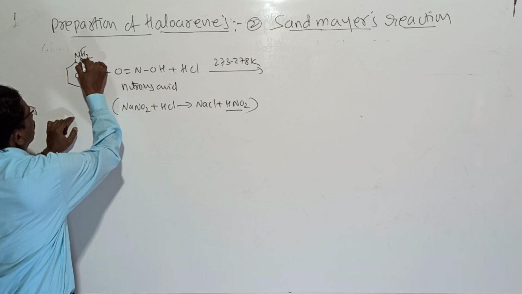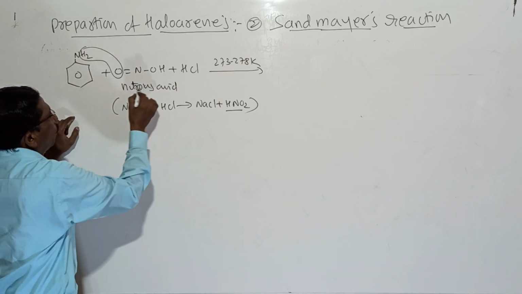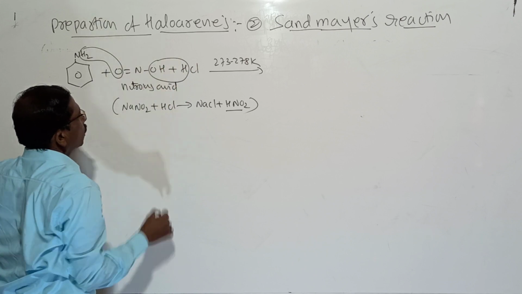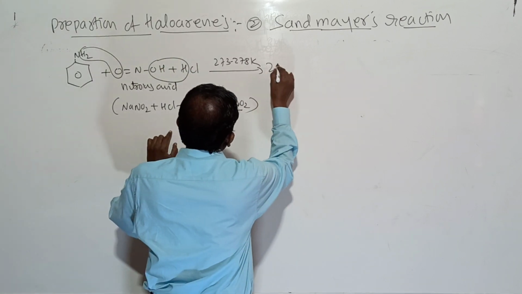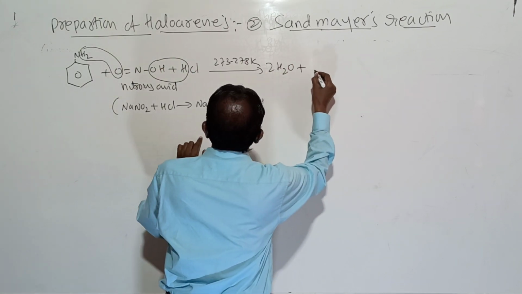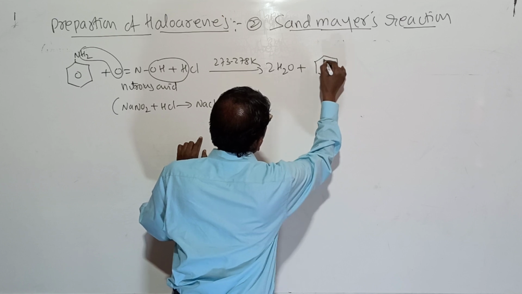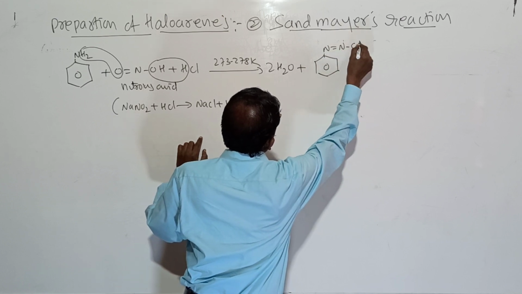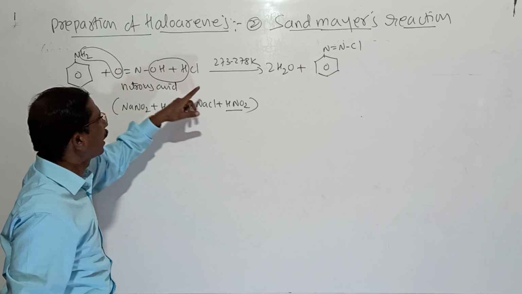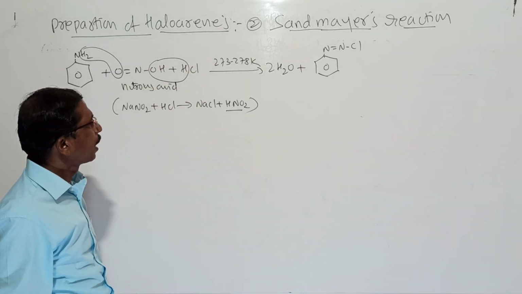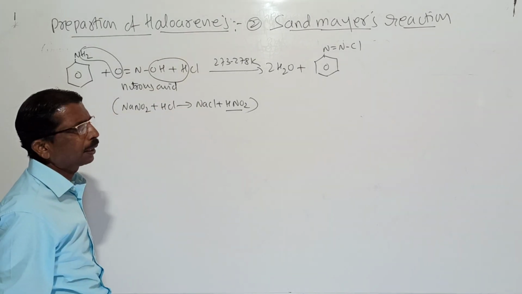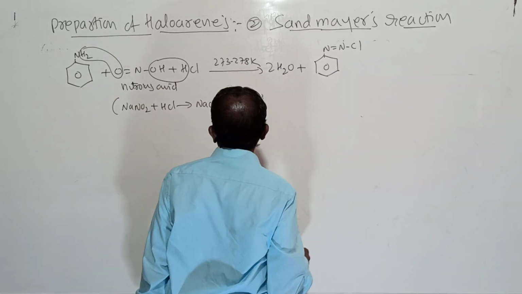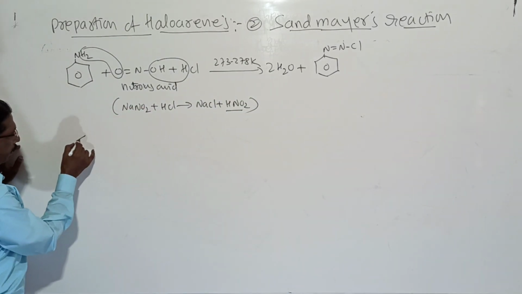So it forms benzene diazonium chloride, N double bond N, Cl. It is written as N2Cl. So it is here. And then the second step.